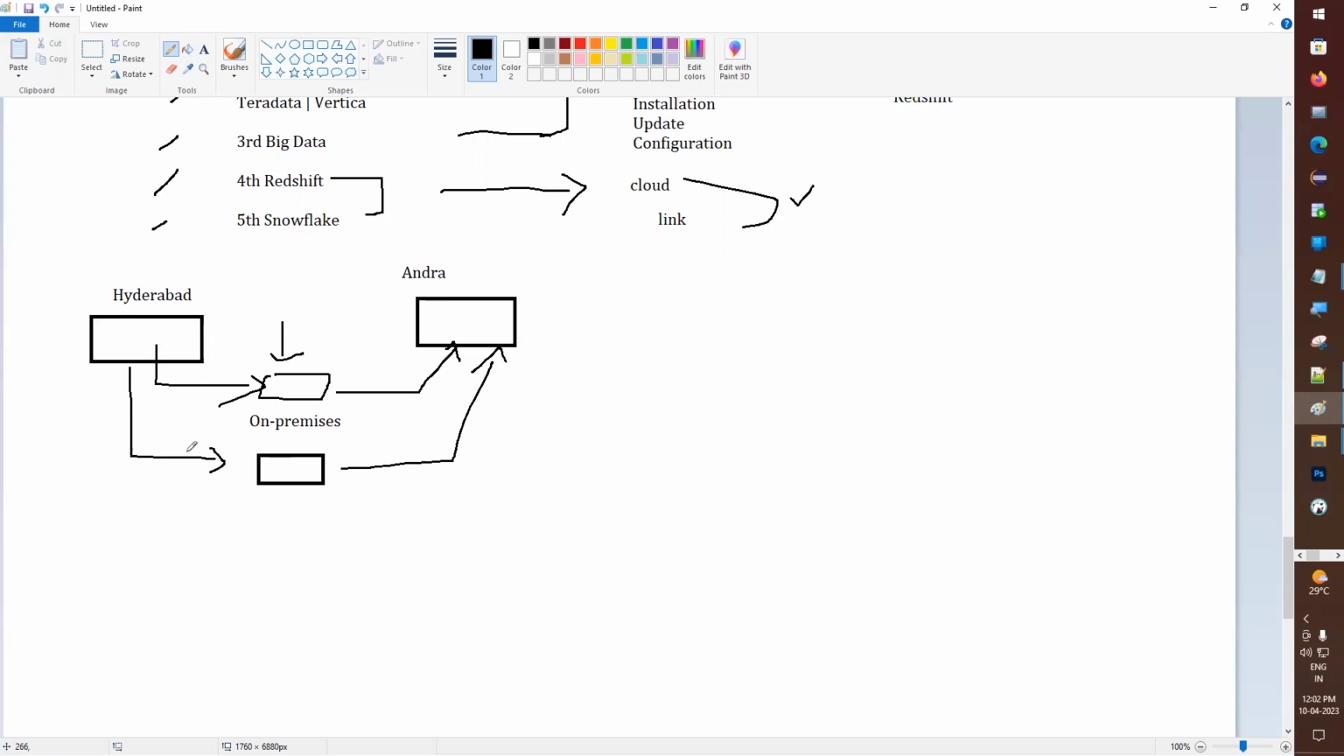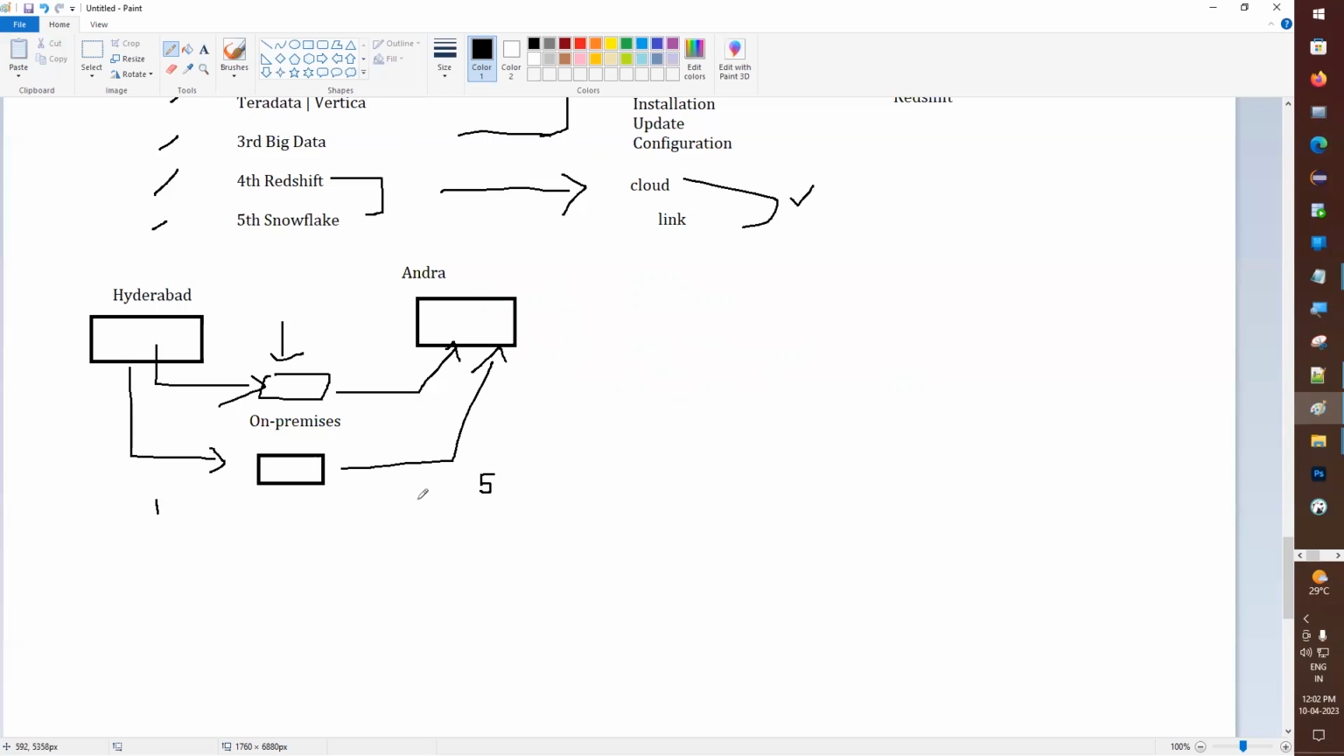Now how many days does it take to go from Hyderabad to Andhra? You can consider one day is enough, right? Yes, one day is enough. So you go from Hyderabad to Andhra in one day, and on the return you will come back from Andhra to Hyderabad only on the fifth day.